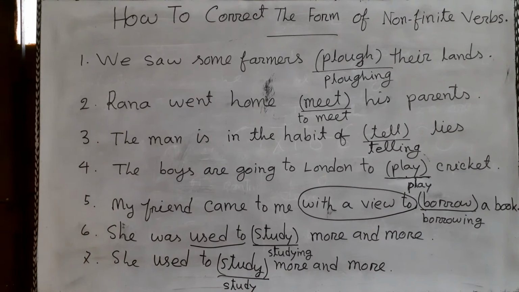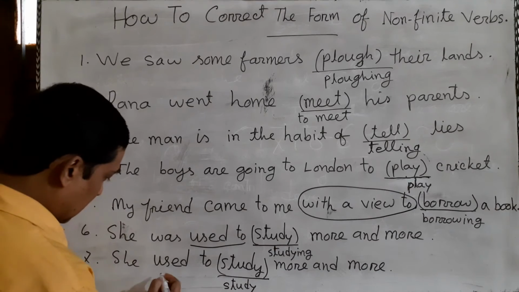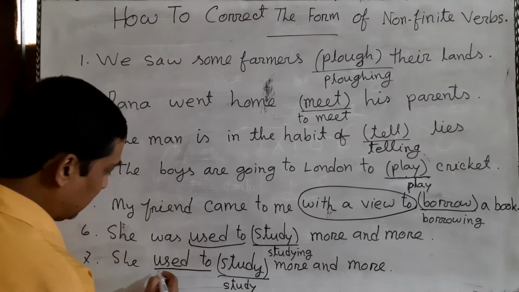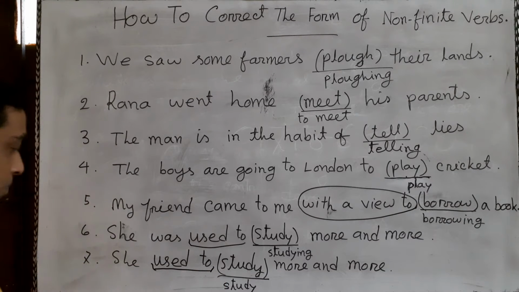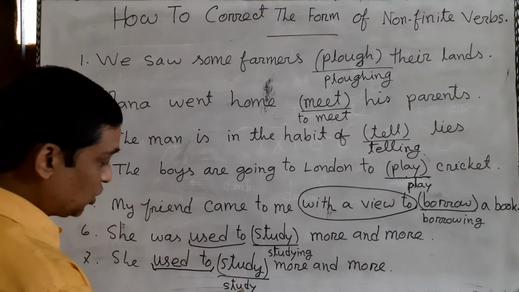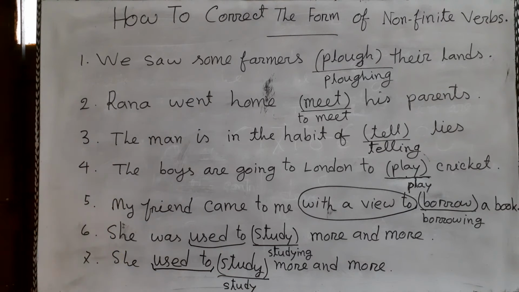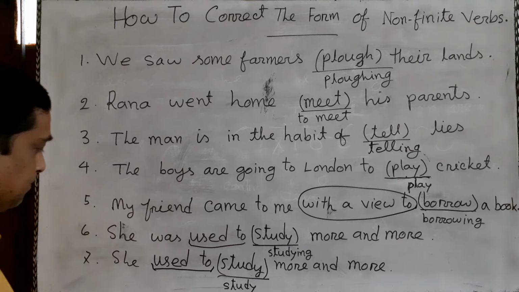But in sentence number 7, there is a different thing. Here we have used to, and in this sentence we also have used to. But here the correct answer is study. She used to study more and more. These two sentences are almost the same, but there is a difference.